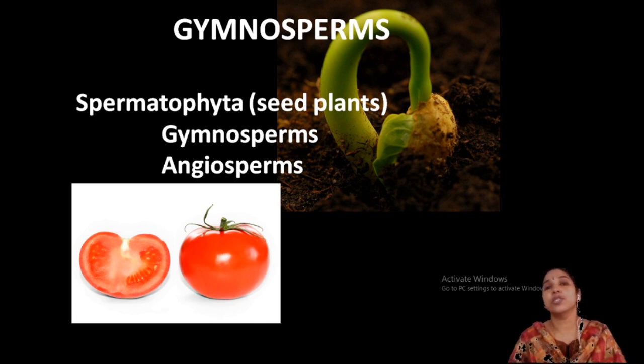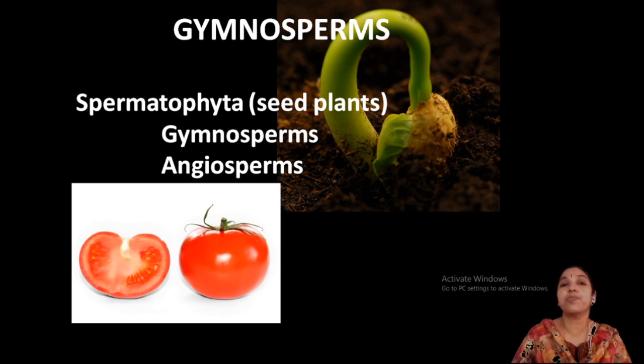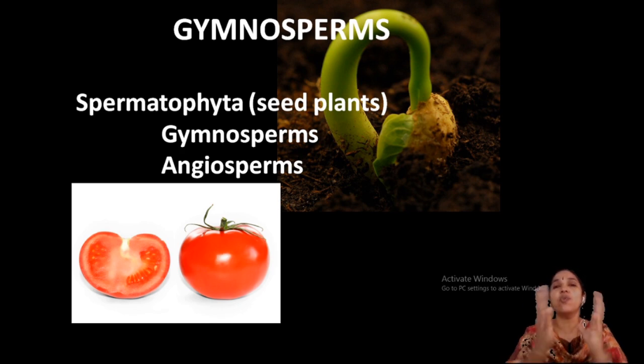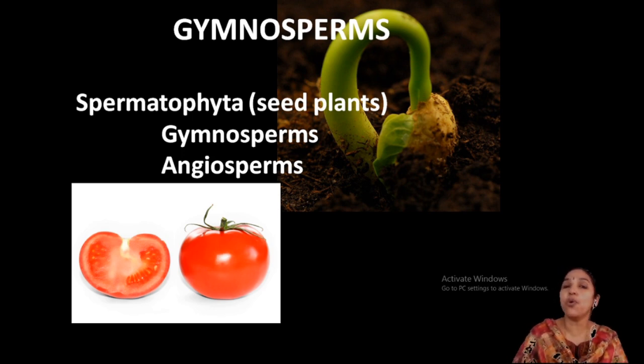Angiosperms means the seeds are covered inside a vessel: sperma means seed, angio means vessel, seed covered inside a structure, a protective cover. In the case of gymnosperms, gymno means naked, sperma means seed, seeds that are not protected; the fruit-like structure is absent in gymnosperms.